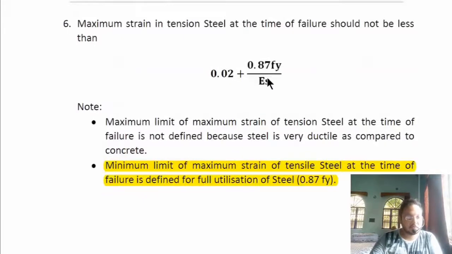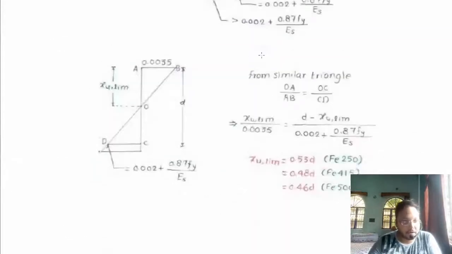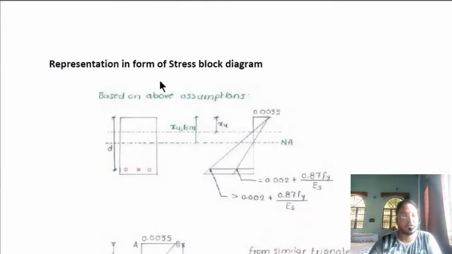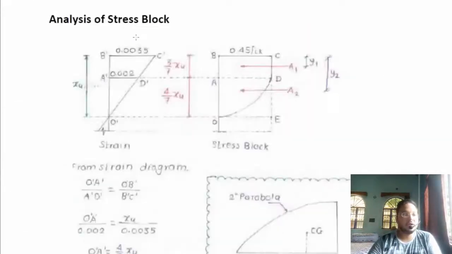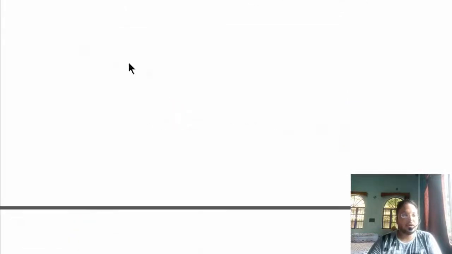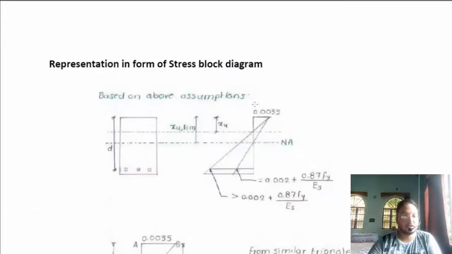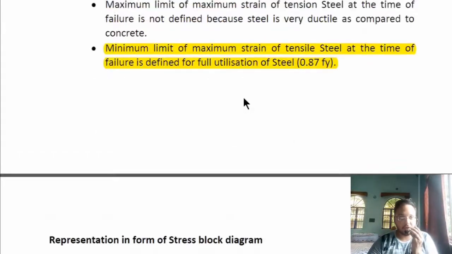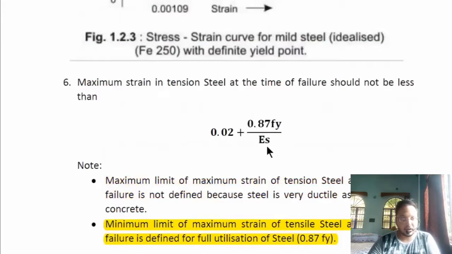So that was what we got about this representation of the stress block diagram, and also we did one analysis of the stress block diagram, and these calculations are attached in the note. Regarding the notes, one thing has to be corrected: it is not 0.02, it is 0.002. I will put the revised notes link in the description.